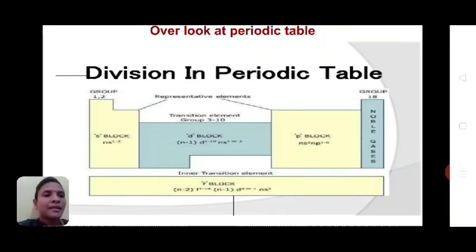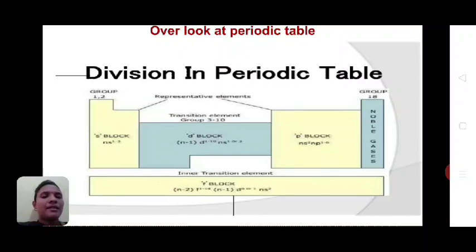These shells are nothing but energy levels. S has the lowest energy level, then P has a somewhat higher energy level than S. After P, D has a higher energy level, and after D the highest energy level is of F. So the sequence of energy levels is S, P, D, F in increasing order of energies.